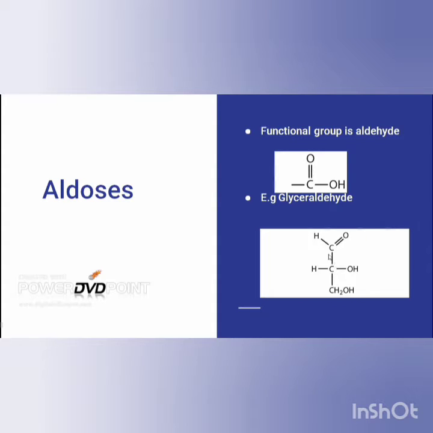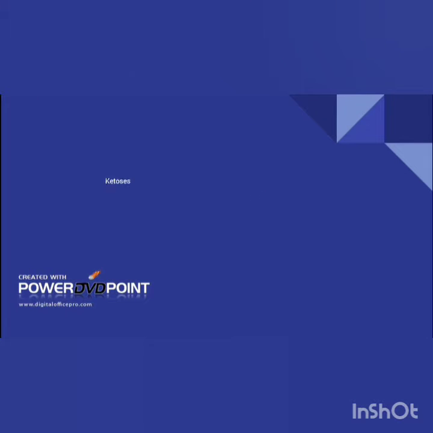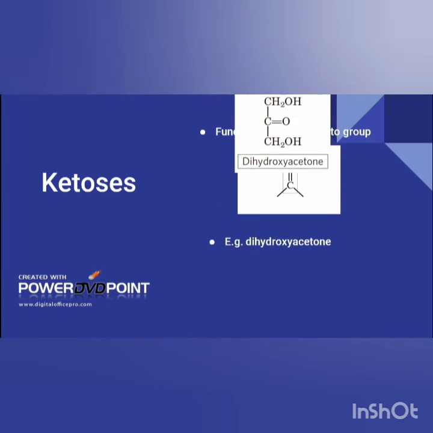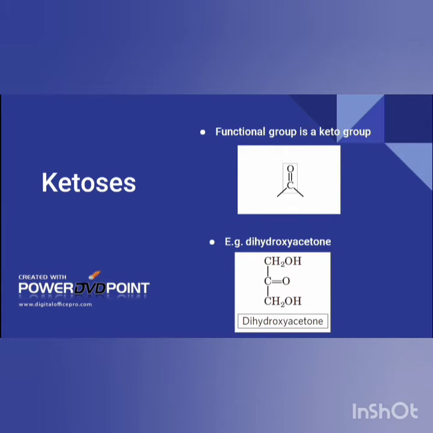Now let's see what ketoses are. Ketoses are the monosaccharides in which the functional group is a keto group, that is C double bonded to O. An example is dihydroxyacetone.